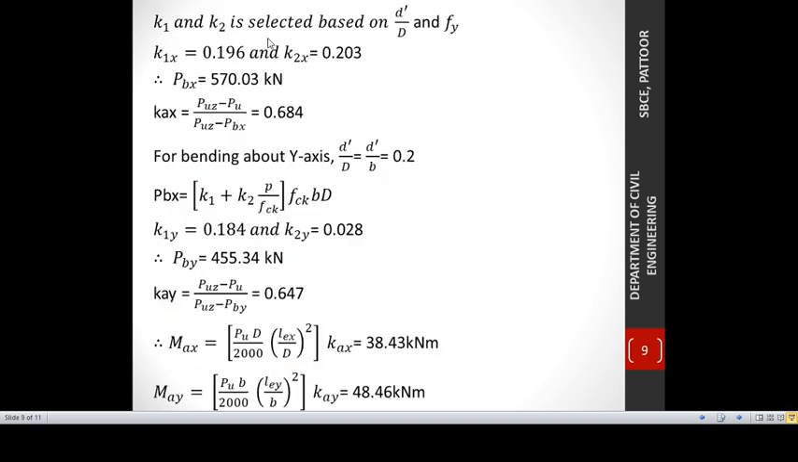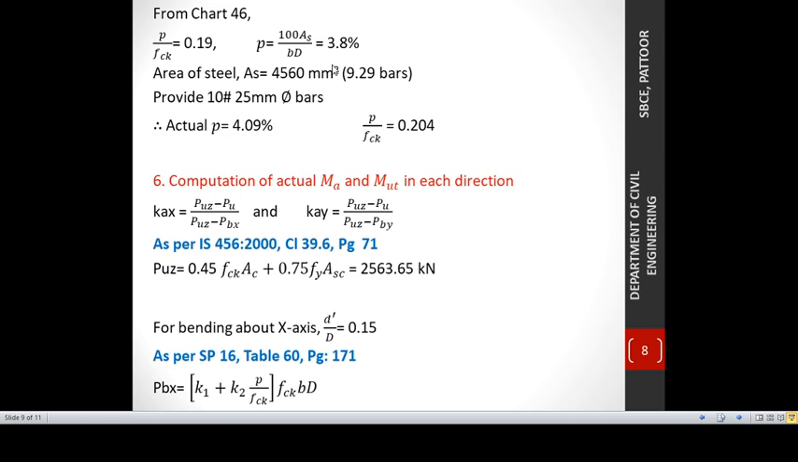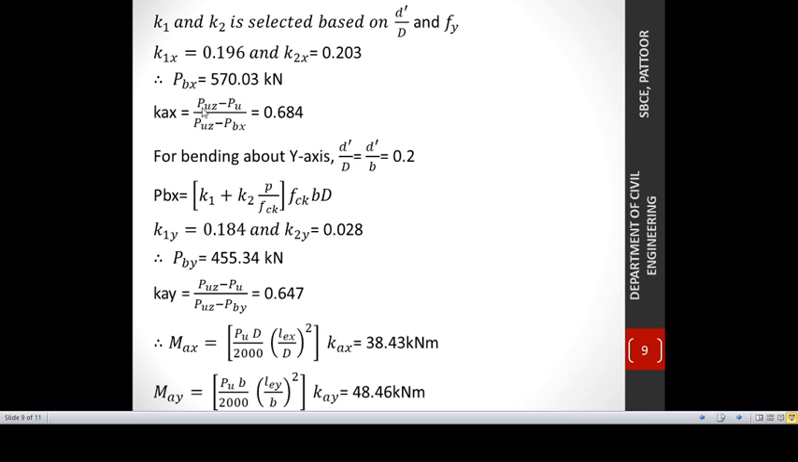K1 and K2 is calculated from SP16. K1x is obtained as 0.196 and K2x is obtained as 0.203. And by substituting the values of K1x and K2x in the equation for PBX, we have obtained the value of PBX as 570.03. Similarly, we have calculated the reduction factor Kax as 0.684, and similarly we have calculated the reduction factor in y-axis, Kay, as